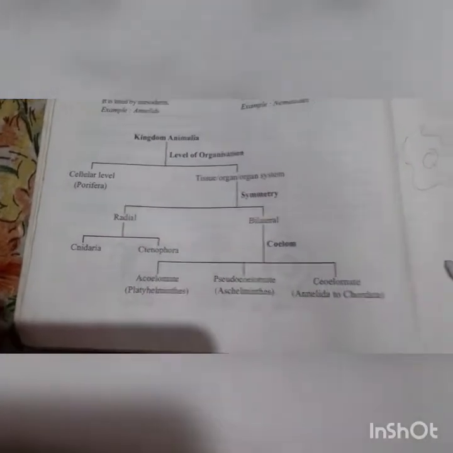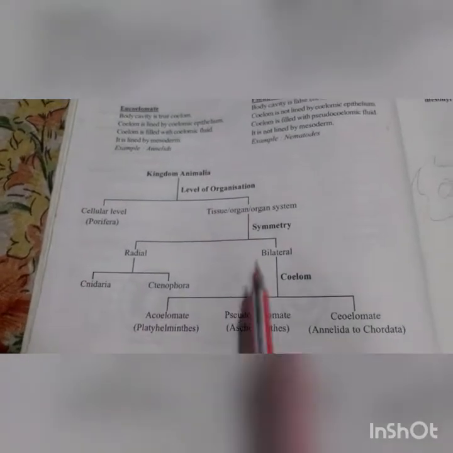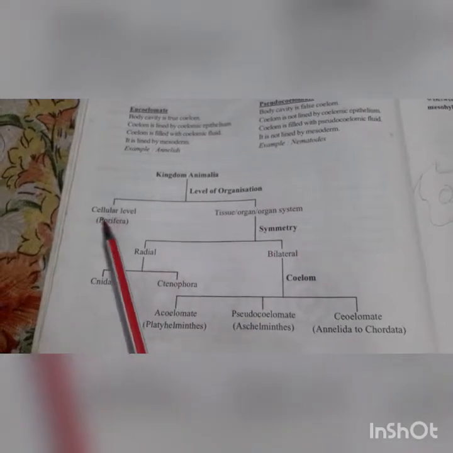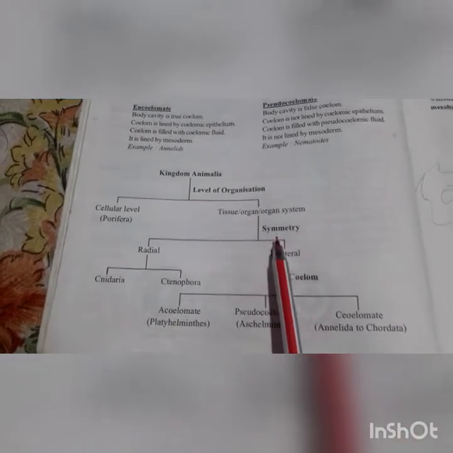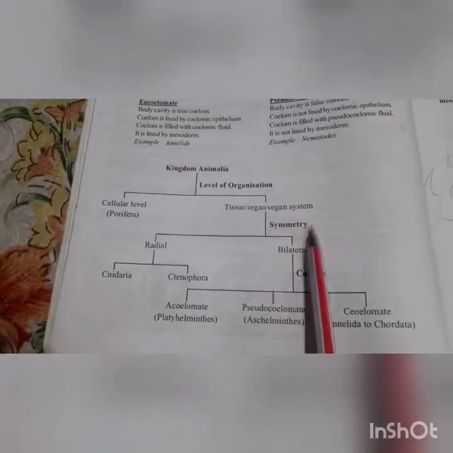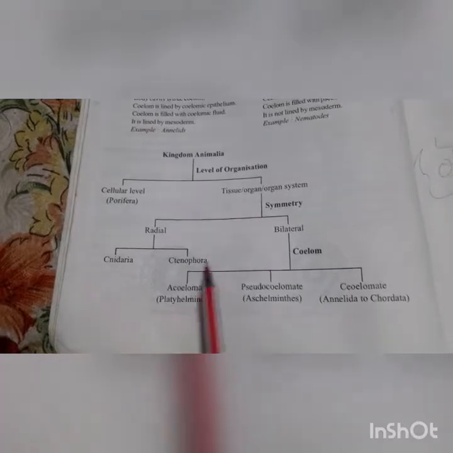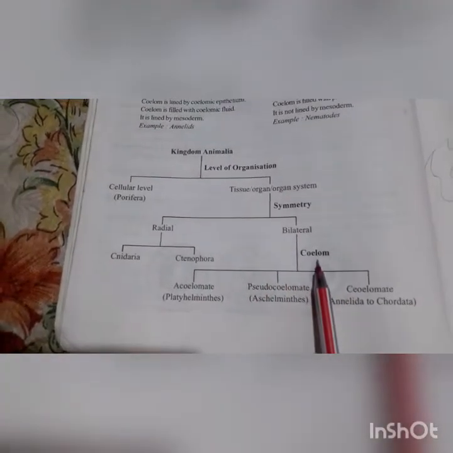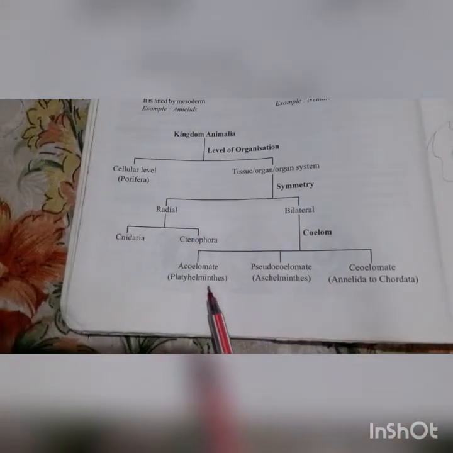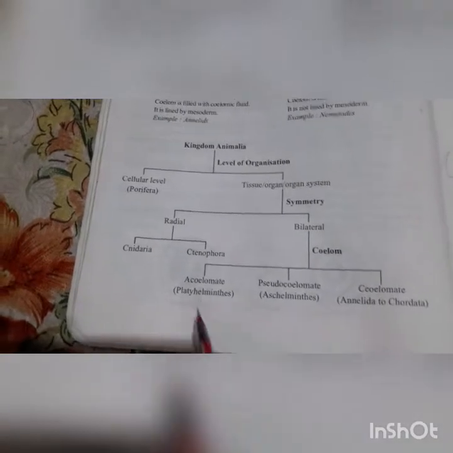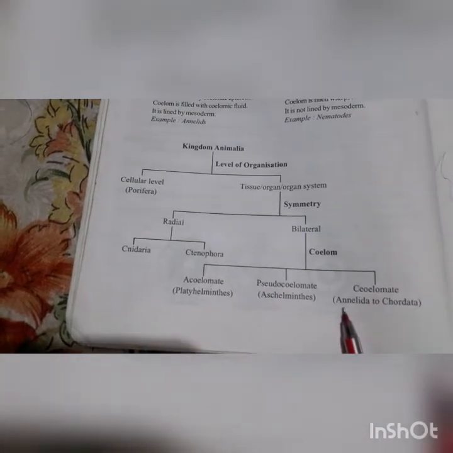This is the animal kingdom. This shows the classification of the animal kingdom on the basis of level of organization. What we have studied, this is the schematic representation. The level of organization is the cellular level in porifera, then tissue, organ and organ system. Then again it is divided on the basis of symmetry. It may be radial or bilateral. Radial symmetry animals are Cnidaria and Ctenophora. Then bilateral symmetry animals are again divided on the basis of the coelom, that is acoelomate, pseudocoelomate and coelomate. Acoelomates are platyhelminthes, pseudocoelomates are aschelminthes, and coelomates are annelids to chordates.